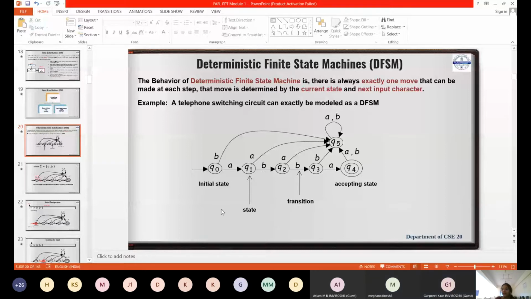So now suppose I take a string B, the minimal language, string B. Here itself it avoids. I have to start with the initial state. My string is B. If I go with B, where am I going? Q5. Is it a proper way? Once you reach Q5, you don't have any provision to go to Q4. Is it not? Yes, ma'am. So for the string that starts with B, these are all some hints here. You need to remember.